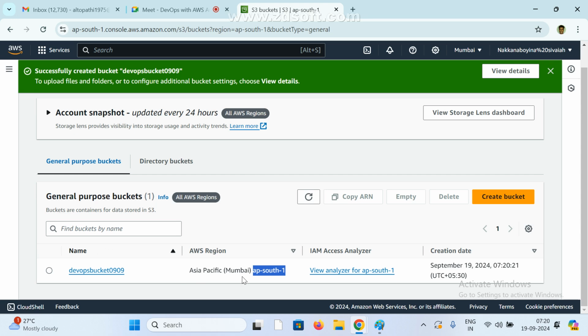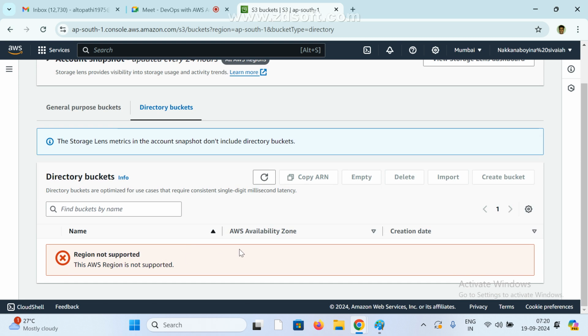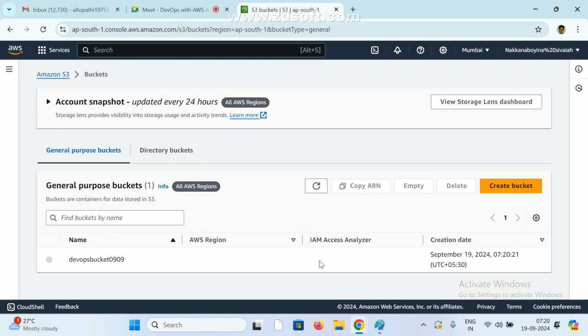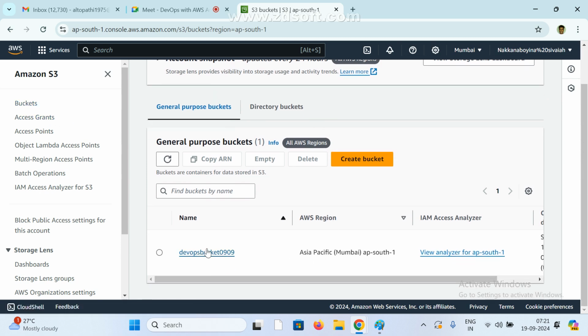Okay. Now the bucket is created. Now see here, general purpose buckets and directory buckets. If you want to, we can create a directory bucket also, no problem. General buckets. Now click on here, click on buckets. Now see here, we can see one bucket name. So in our account, this is a bucket name.